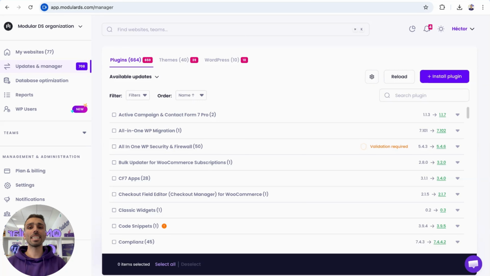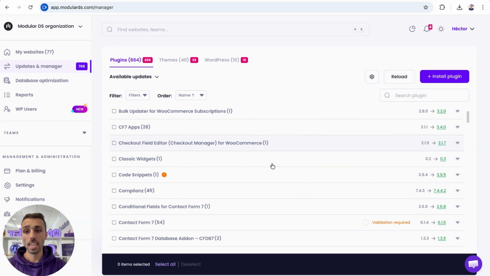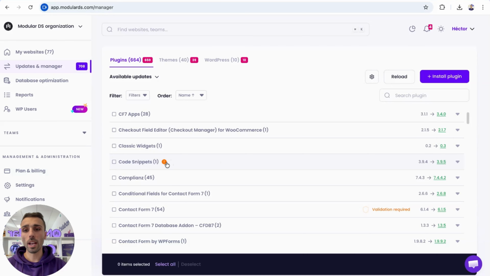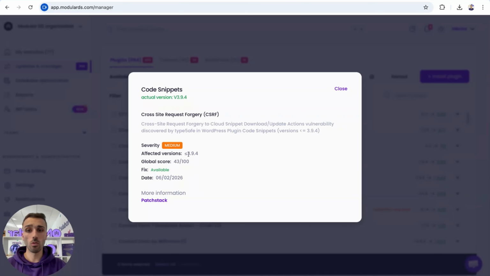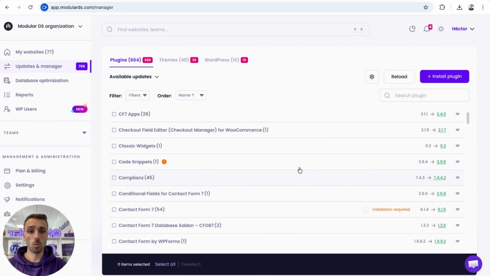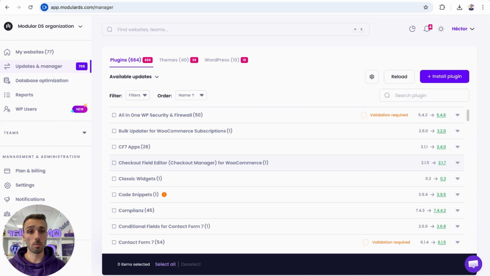Okay, so these are all the different options we have to update plugins, and the same for themes or WordPress versions with Modular DS. But also here in the global updater, I want to show you a couple of things that I have mentioned before. The first one is that in the same page, we can see the updates that have a pending vulnerability in our sites, thanks to our integration with Patchstack, the security company for WordPress. With this, we can know which plugins or themes we have to update as quickly as possible because they actually have a security vulnerability.